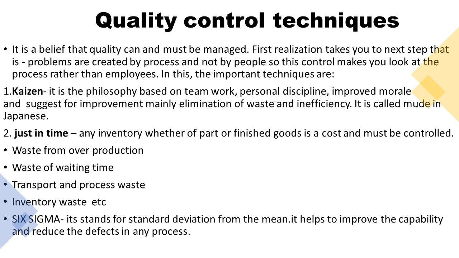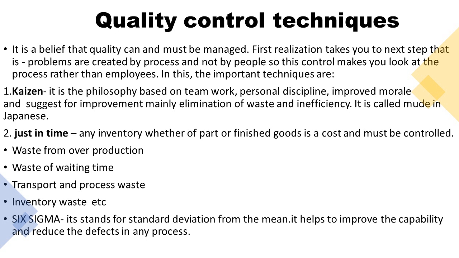Are we bringing more raw material and wasting it? Are we keeping finished goods safe and proper? Are we ordering more than we want? Each and every point we need to control to cut down our cost of production. If the cost of production is good, then definitely we will reach our target. In just in time, any inventory, whether a part or finished goods, is a cost, so it must be controlled, in the stage of raw material and in the stage of finished goods. So this particular technique concentrates on inventory.